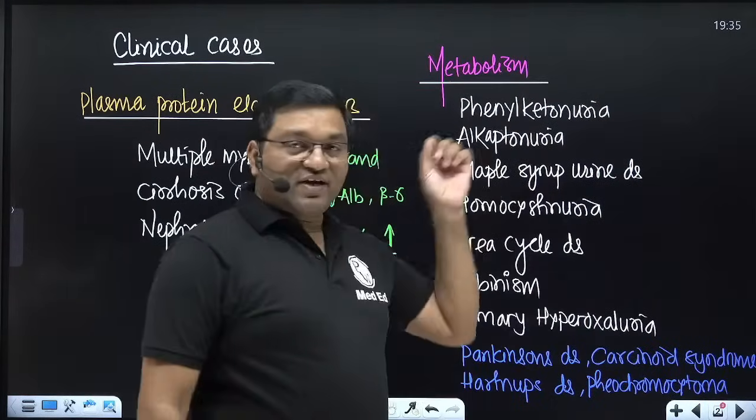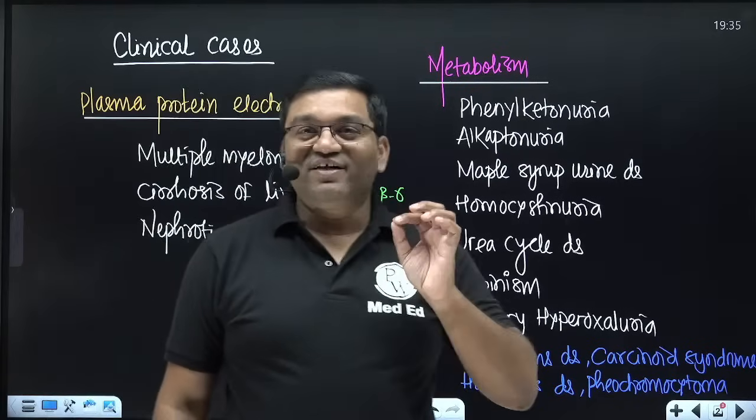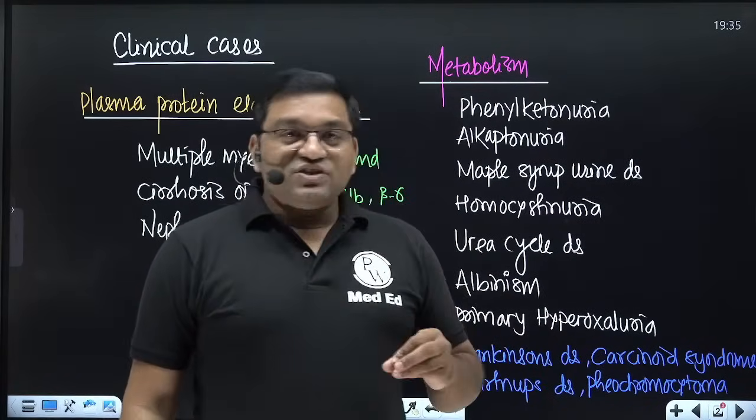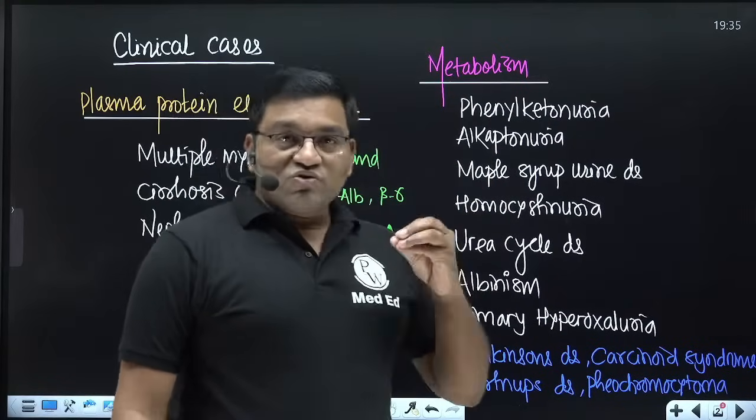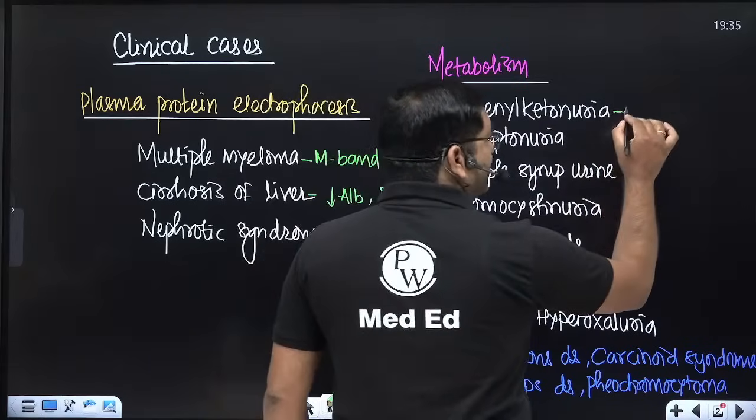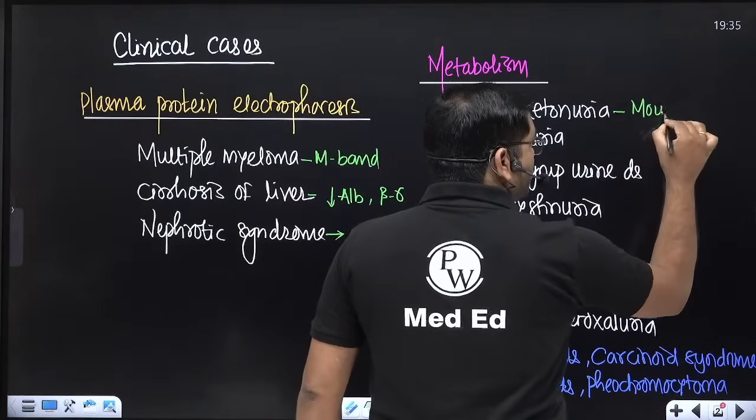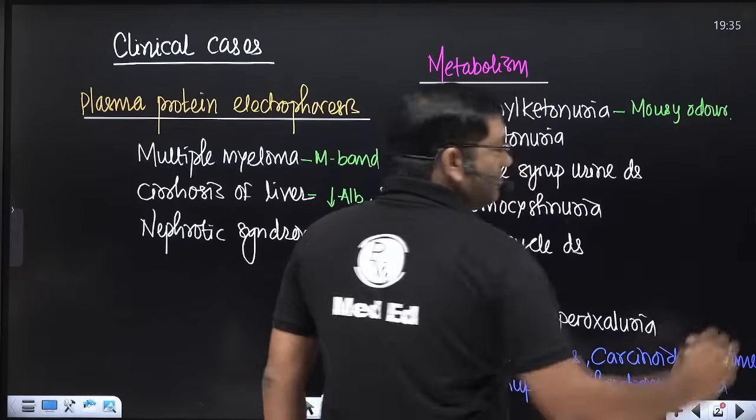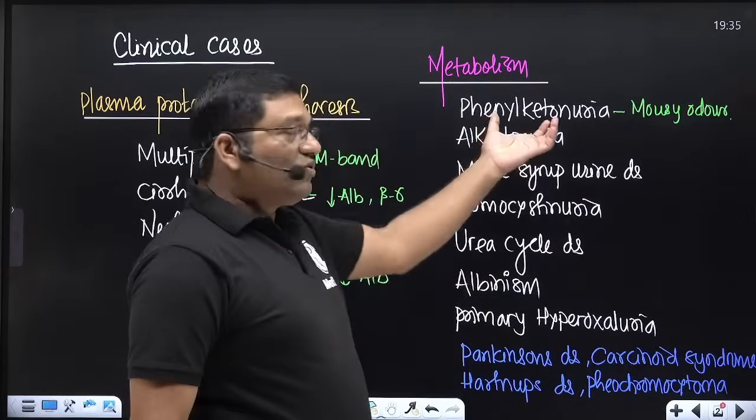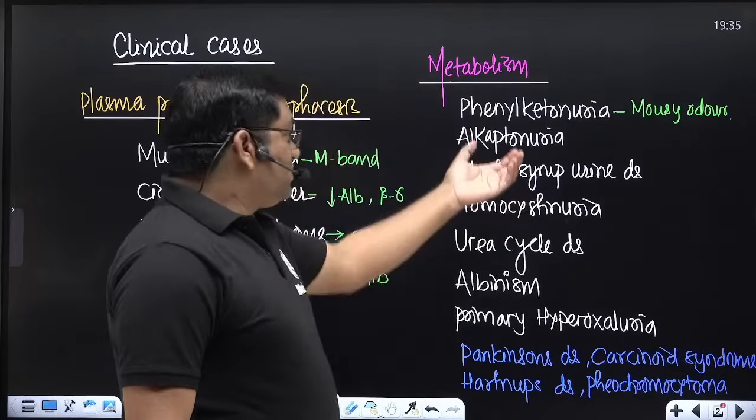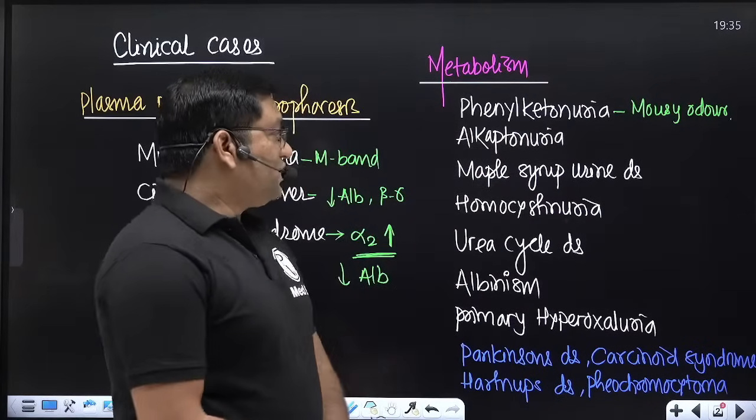First one is phenylketonuria. All of you know that phenylketonuria is a very common inborn error of metabolism, an autosomal recessive condition in which there is a mousy odor of urine. We'll discuss the details again. It is confirmed by tandem mass spectrometry. Mousy odor of urine, hypopigmented patches, and mental retardation are the features in phenylketonuria.